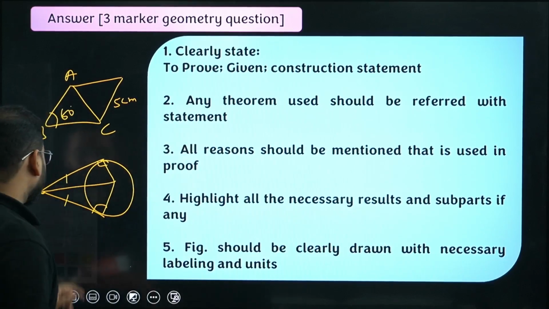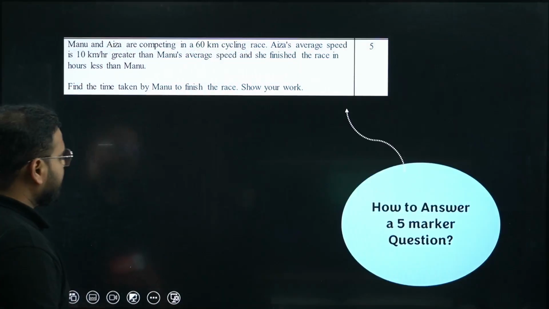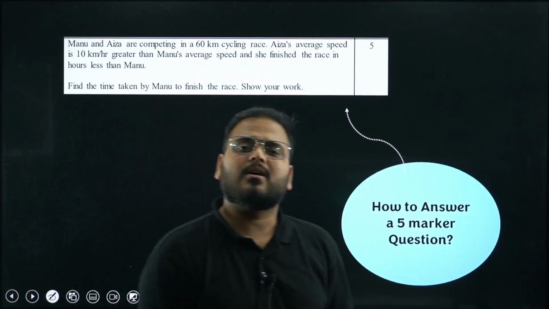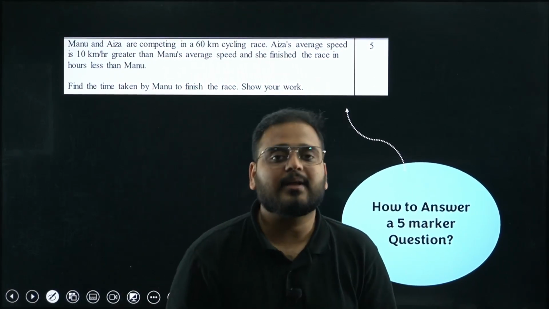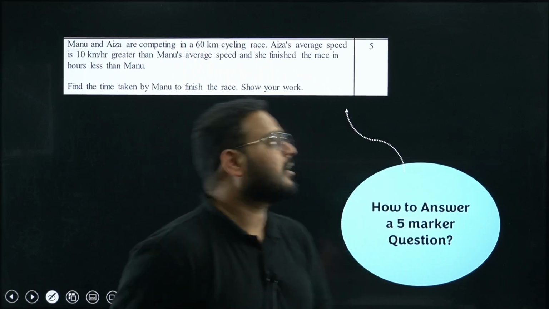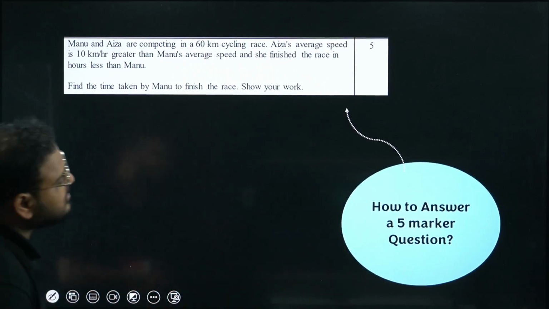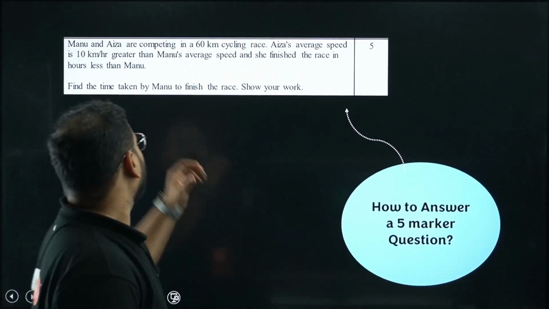Great. Now let's move on to the next one. This is the way to write, bacha, your geometrical 3 marker. If it is a 5 marker, also follow somewhat the same rule, but more steps will be coming there because the 5 marker question will be a little bit more difficult. Okay, so next, bacha, how to answer a 5 marker question. I've taken a question over here.